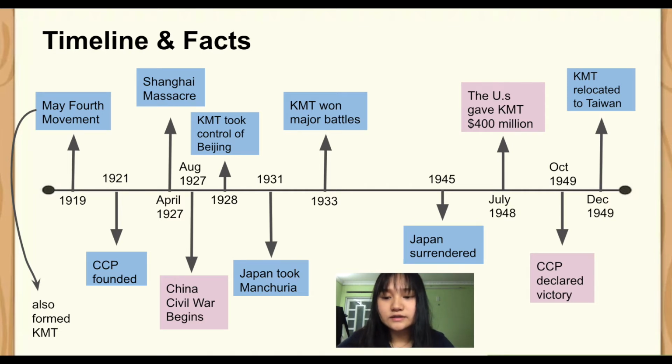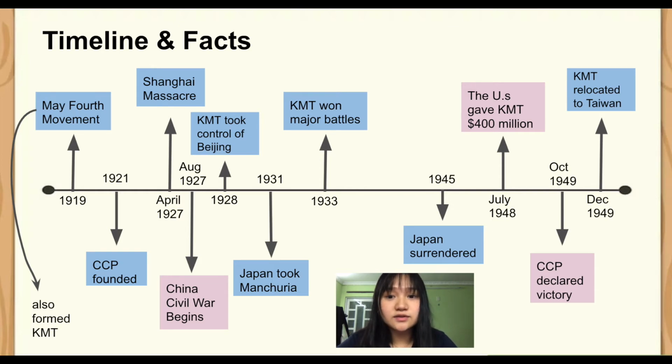Later on, the CCP took the KMT capital of Nanjing in 1949 after winning many battles throughout 1948. With Nanjing under their control, Mao declared victory in October 1949 and declared that the communists would rule the new People's Republic of China.